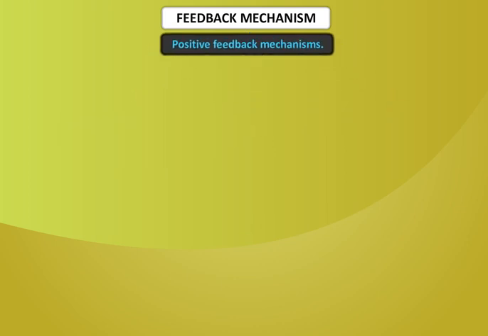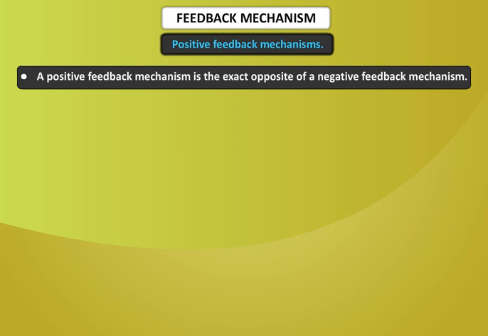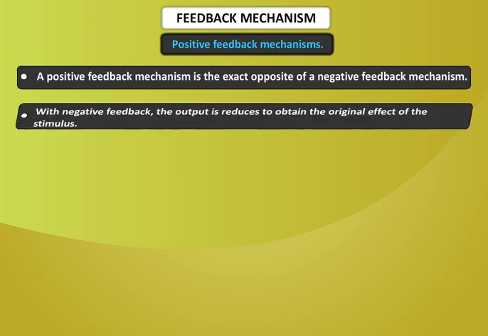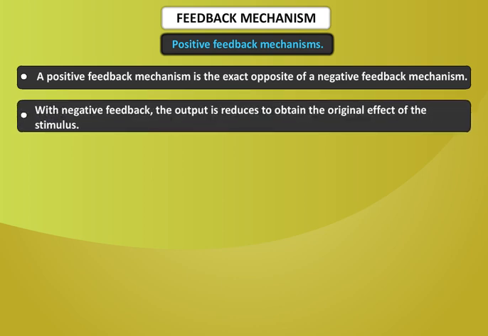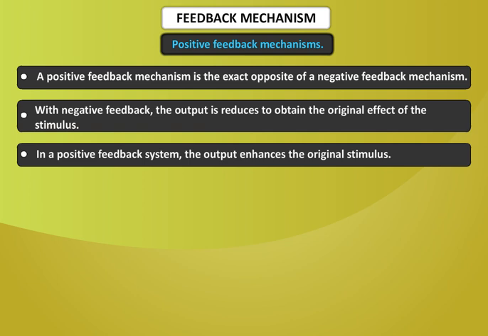Positive feedback mechanism. A positive feedback mechanism is the exact opposite of a negative feedback mechanism. With negative feedback, the output is reduced to obtain the original effect of the stimulus. In a positive feedback system, the output enhances the original stimulus.